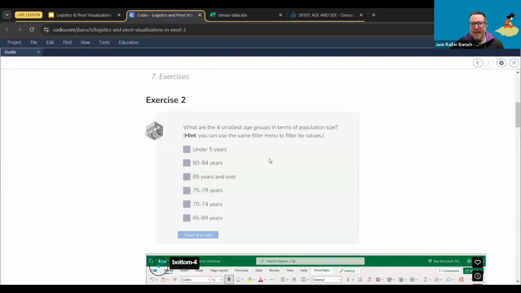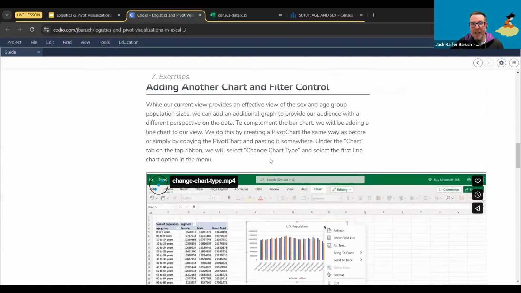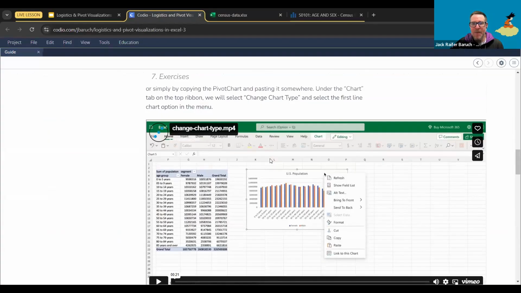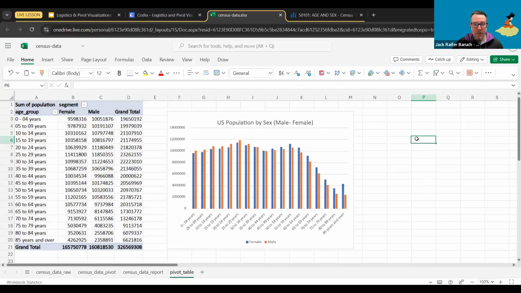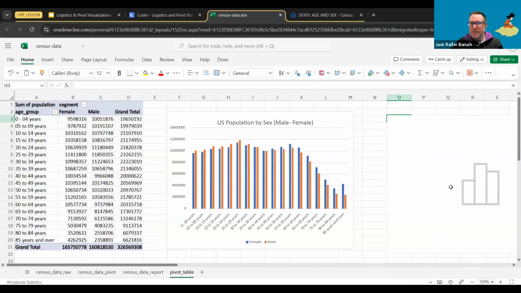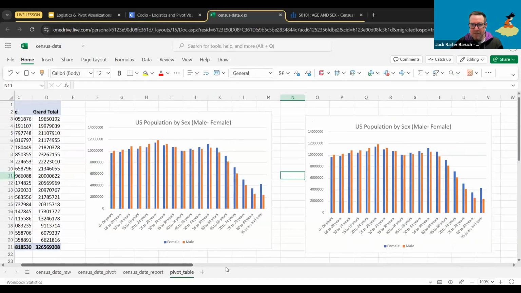All right, so let's actually do one more interesting chart that we can do. The first one is, let's create another chart or change the chart. We can actually do that. So the first thing we're going to do is copy this one. So again, right mouse click, copy. And then over here, I'm just going to paste it. And again, as you can see, I'm literally just pasting the same chart.